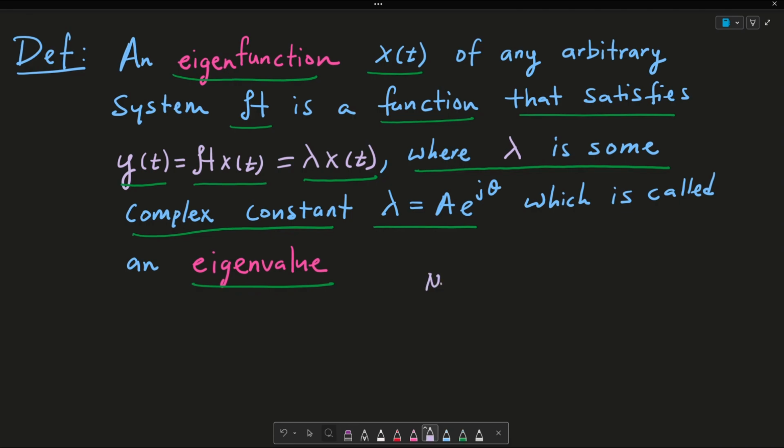And as a side note, I want to say that this system H has a selected number of functions x of t that are eigenfunctions. All right, so H only has a selected number of x of t. Another way to say this is that not all functions or inputs x of t are eigenfunctions of this arbitrary system H. So let's make sure to understand that moving forward.